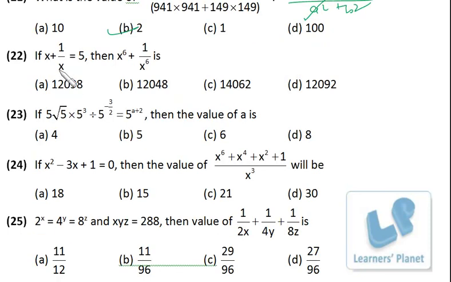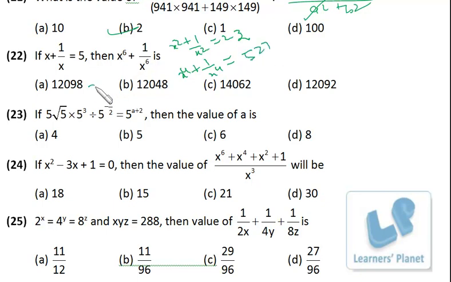See this, x plus 1 upon x is 5, x to the 6th plus 1 upon x to the 6th we have to find out. It is a bit time consuming but not at all difficult. See, x plus 1 upon x is equal to 5. That means x square plus 1 upon x square will be 5 square, 25 minus 2. So that is 23, right? X square plus 1 upon x square plus 2 is equal to 25. So x square plus 1 upon x square is 23. Similarly, x4 plus 1 upon x4 is a whole square of this minus 2. So it is 529 minus 2, 527, right?